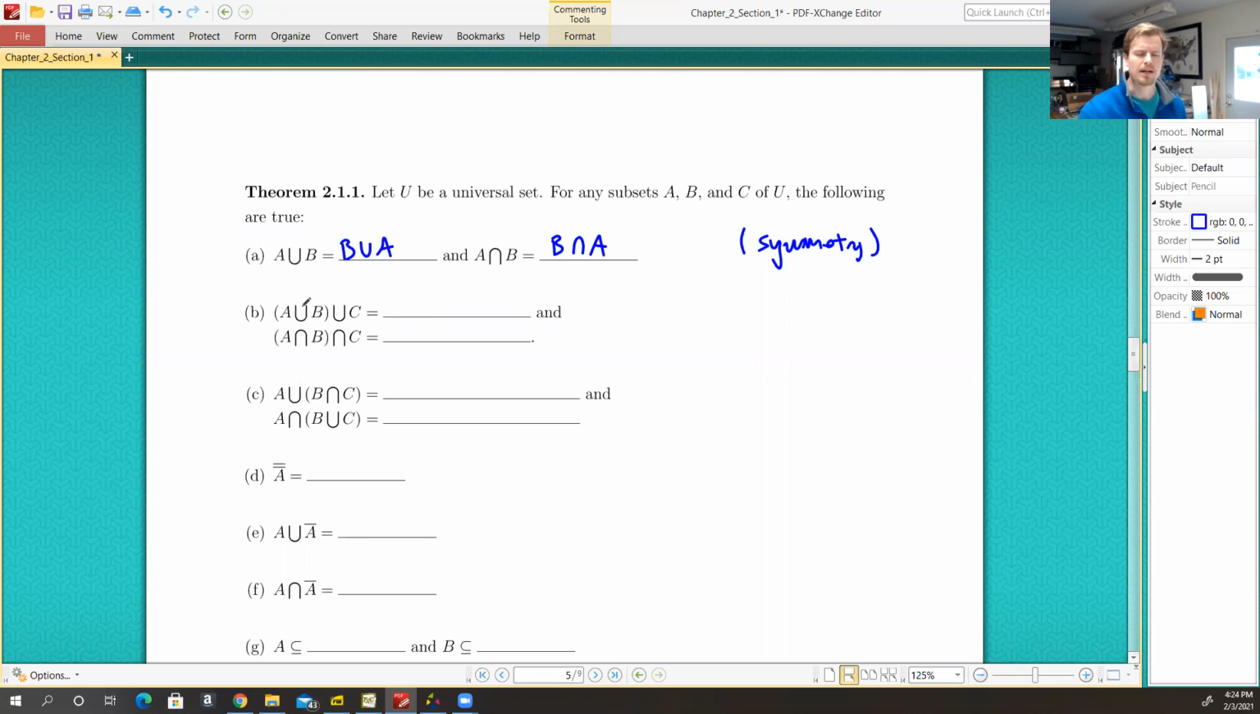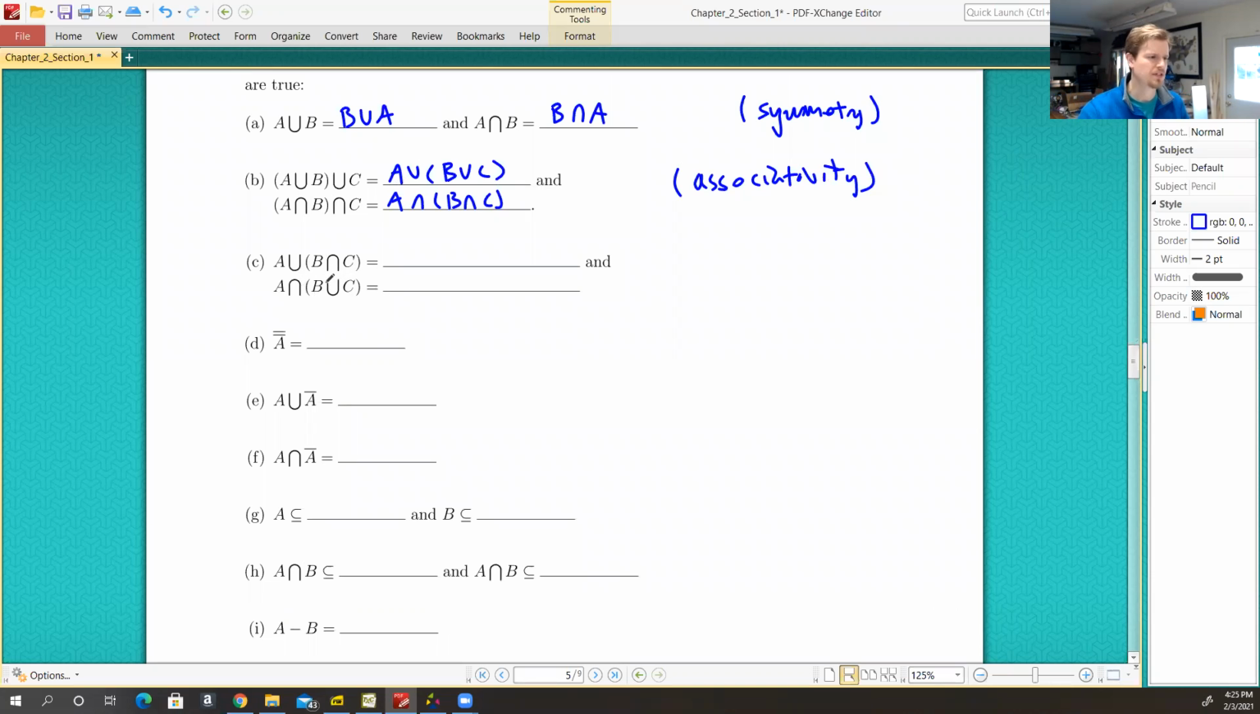All right, so here, when we're taking a look at unions only, we can group them however we like. So A union B, and then union C, is the same thing as A unioned with B union C. And then if we were to do the intersection of A and B first, that's the same thing as taking the intersection of B and C first. This is saying that there is associativity in unions and intersections.